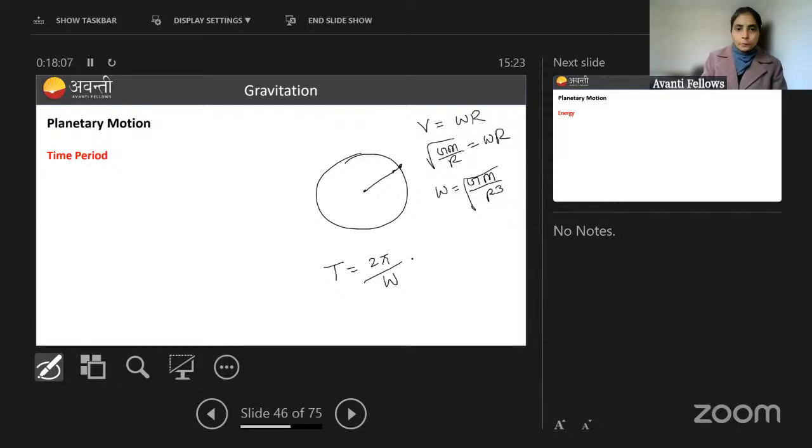So T equals, what will you write? T equals 2 pi by omega, and omega is how much? Root under G M by r cube. If you square both sides, you will get T square is directly proportional to r cube, just like the law of periods, right? So we got it from here. But you should know the derivation of where the time period came from. First we found omega. How did we find omega? From v. How did we find v? We equated the gravitational force with m v square by r. So it's important, that is why I am discussing it now.